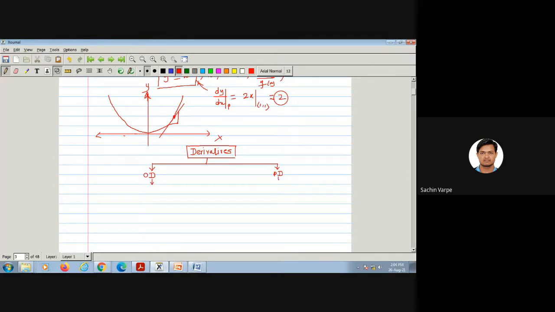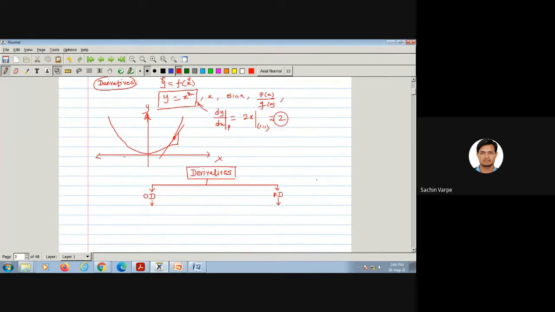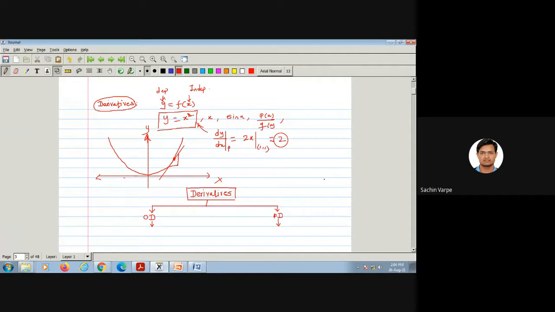When do we get the ordinary derivative? What can we say about this dy by dx? Is it ordinary or partial? It is ordinary, sir. Why ordinary? Because there is only one independent variable, and y is dependent only on x.